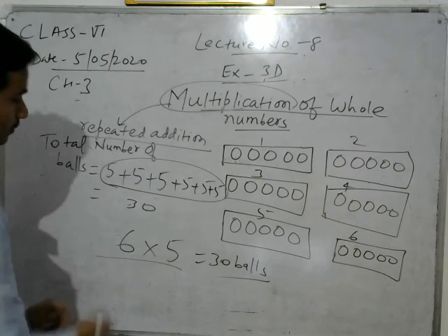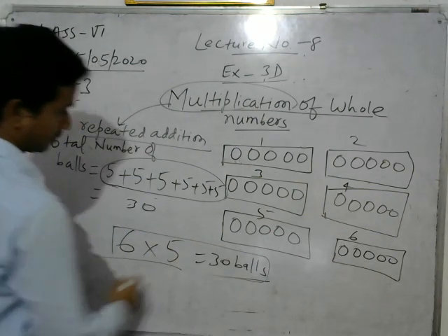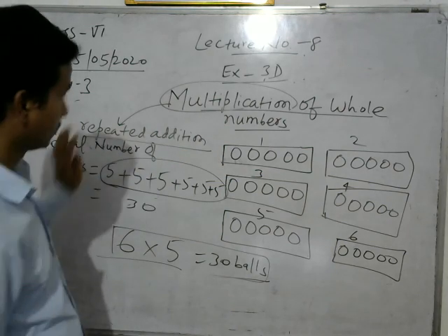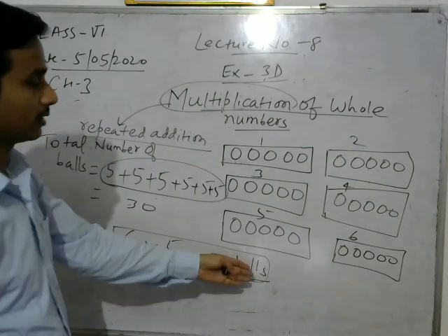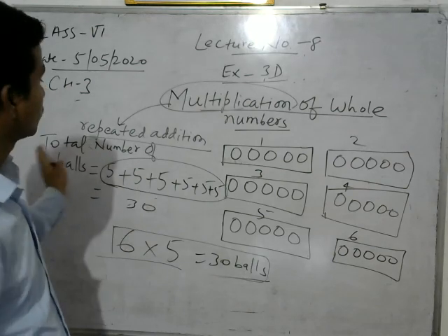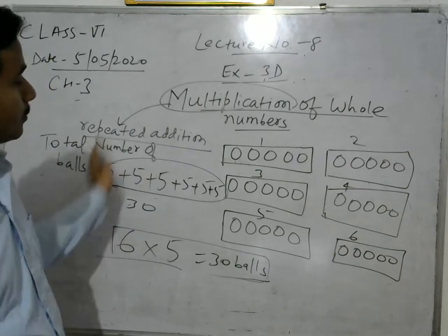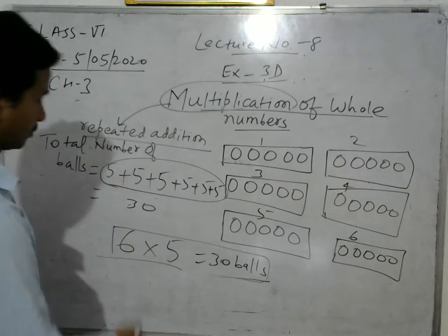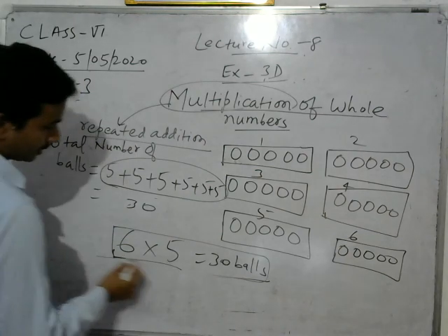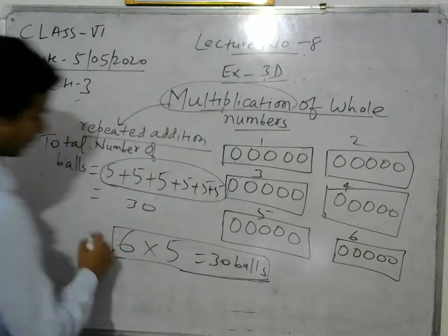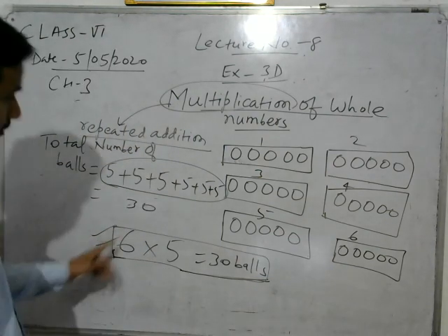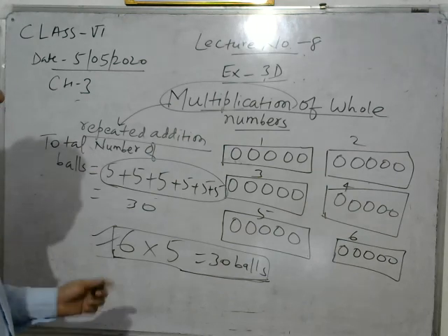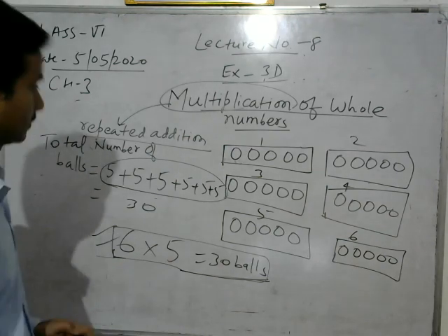So in this way, suppose there are 1000 packets, and we are asked to find total number of balls, then we have to add 5 a thousand times, but it will take longer. So we need to multiply. If we learn multiplication, then we can easily find total number of balls in any number of packets.